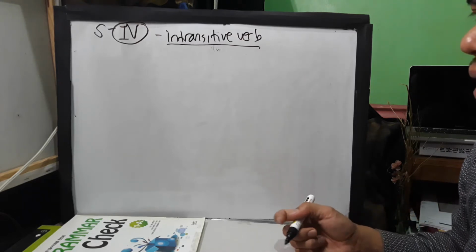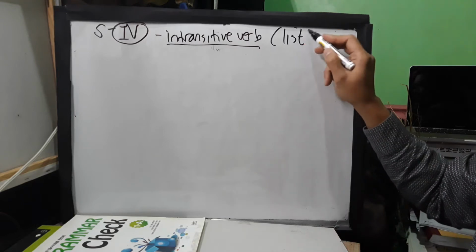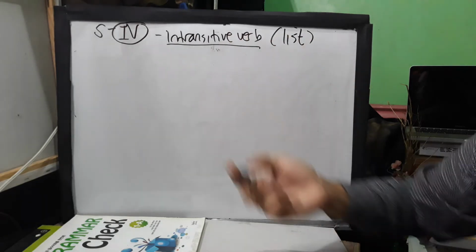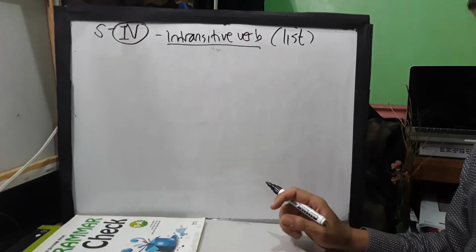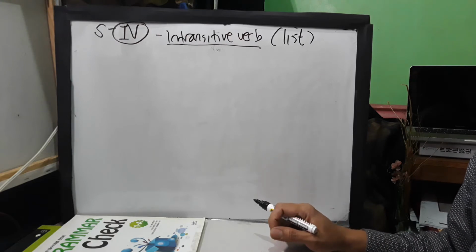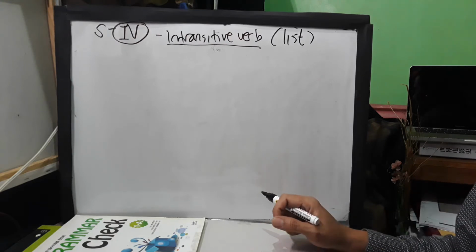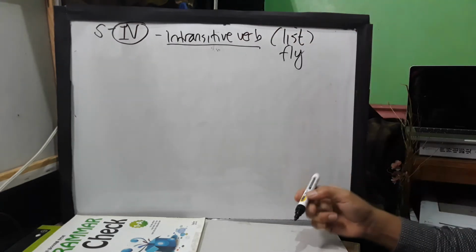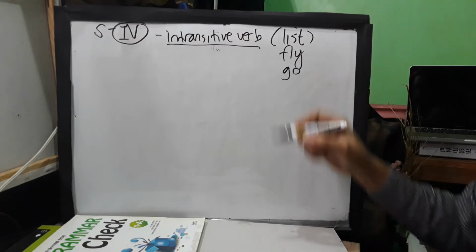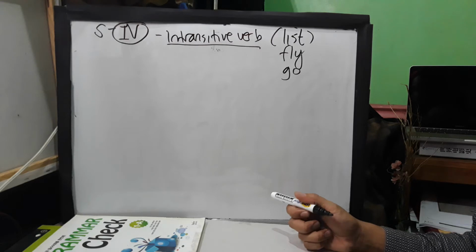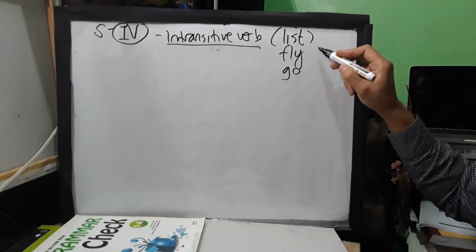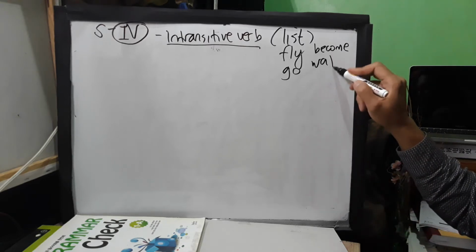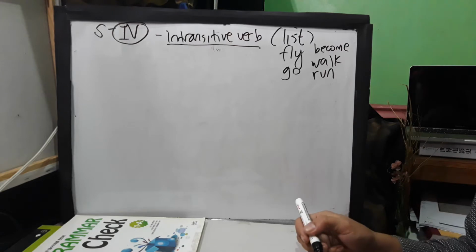Because, guys, if you check the net, you can actually search. If you go to Google and type "list of intransitive verb," you can see a lot of examples there. For example, I have been using the verb fly, the verb go, and other verbs like become, walk, and run.